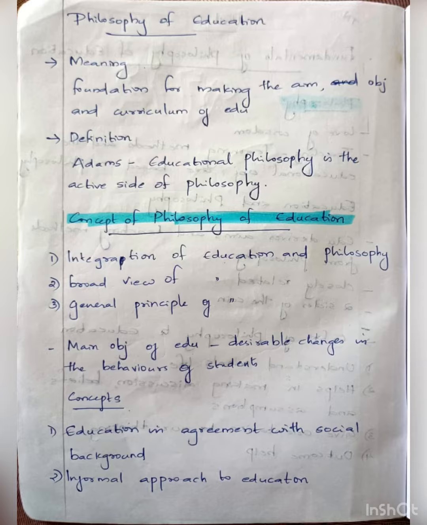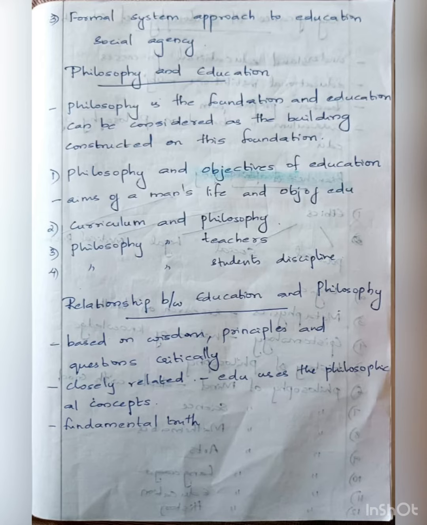Next comes concepts of education. There we have 3 points, that is education in agreement with social background, informal approach to education, and formal system approach to education. Here the formal system approach to education is the social agency, so mention the social agency. These 3 points you should elaborate with an explanation for each point.